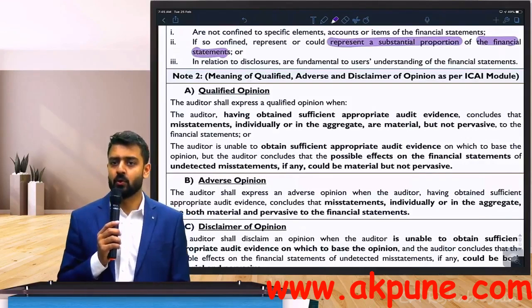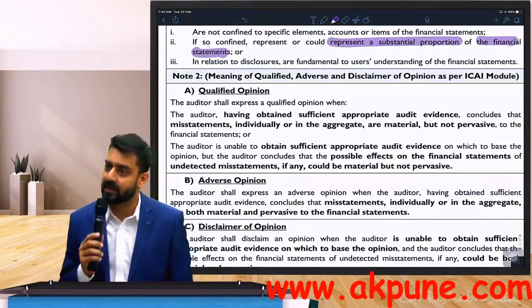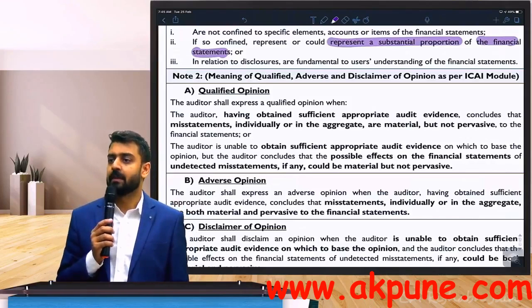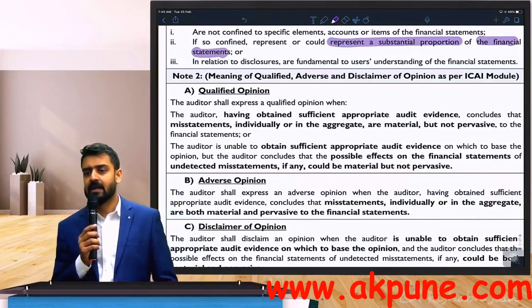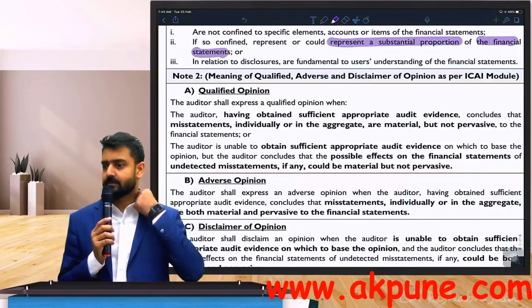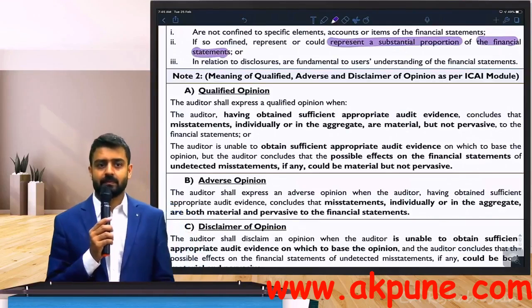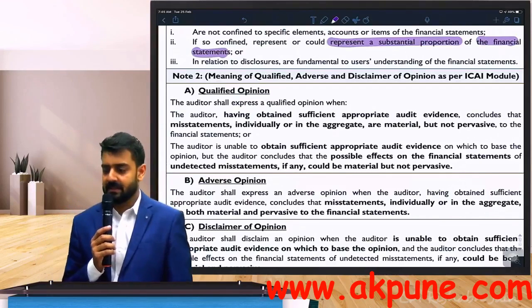For example, significant accounting policies.